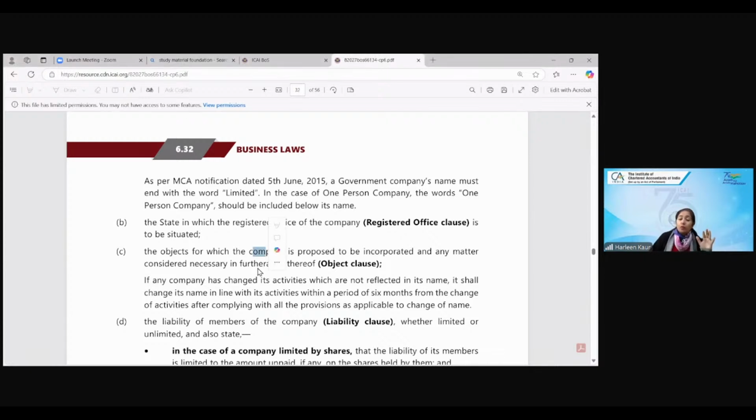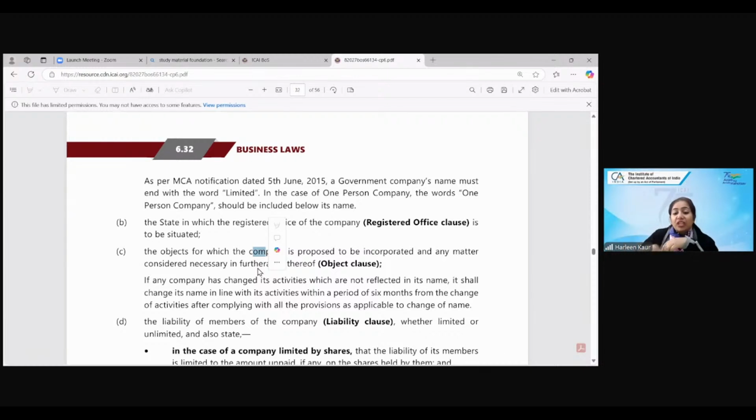Third is very interesting, object clause of memorandum. Ashbury Railway Carriage versus Rich, the case we are going to do today, that is purely based upon this object clause of memorandum. Children, object clause of memorandum is very, very important. Whatever is written in the memorandum's objective, the company can only do that kind of business.